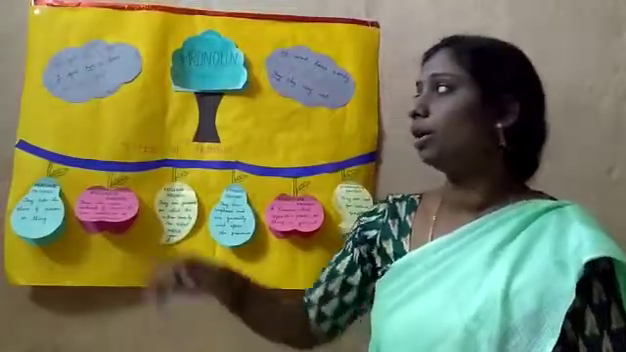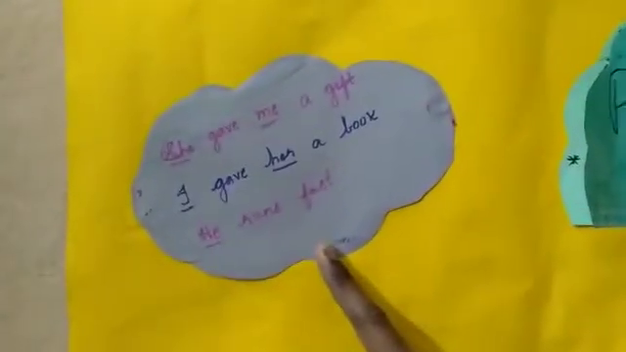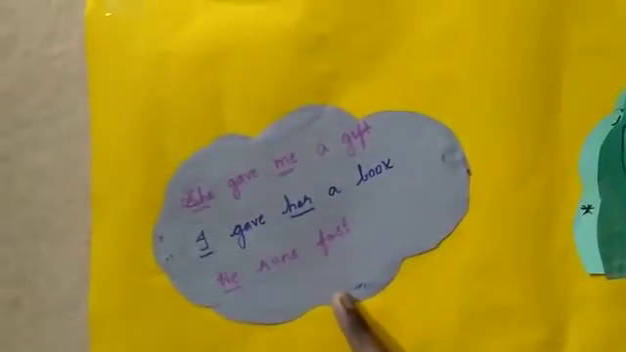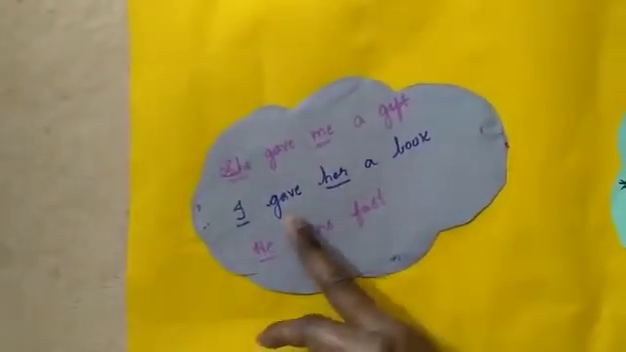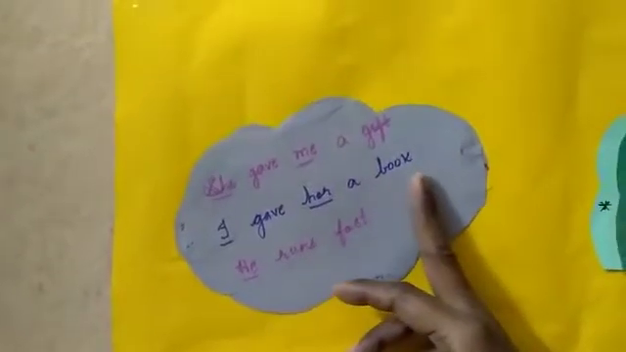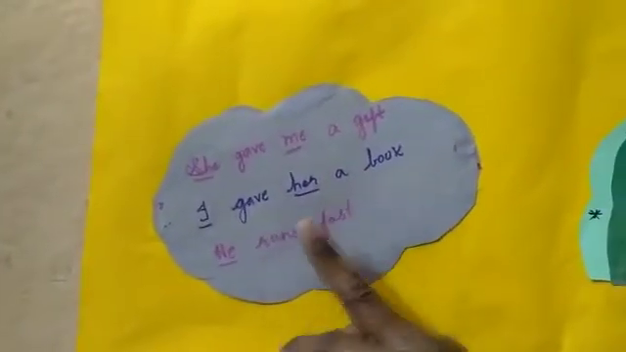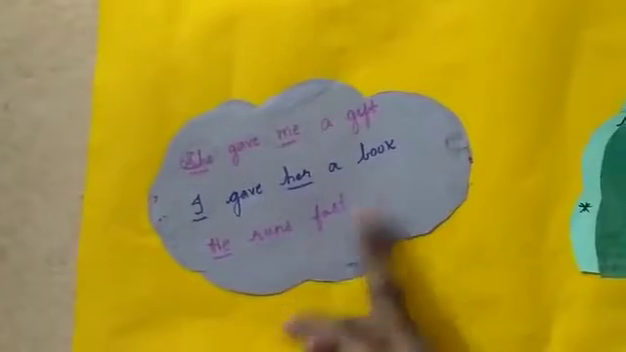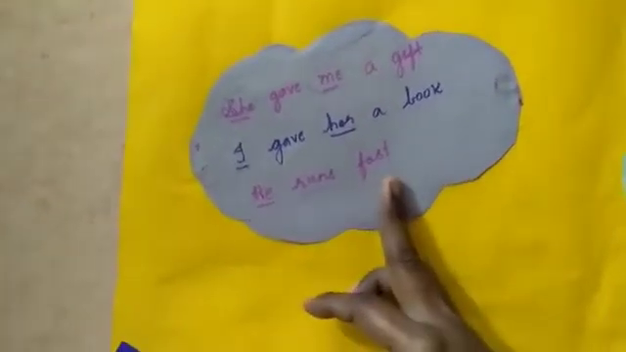Okay, we'll see some example sentences of pronouns, children. She gave me a gift. Here she and me are pronouns. I gave her a book. Again here I and her are pronouns. He runs fast. He is nothing but a pronoun.